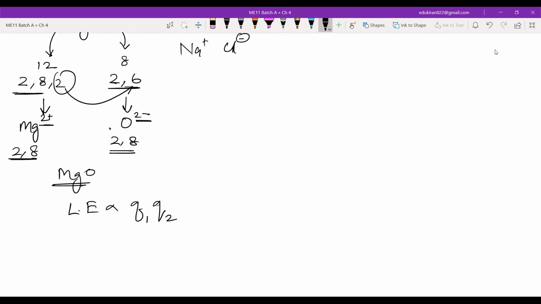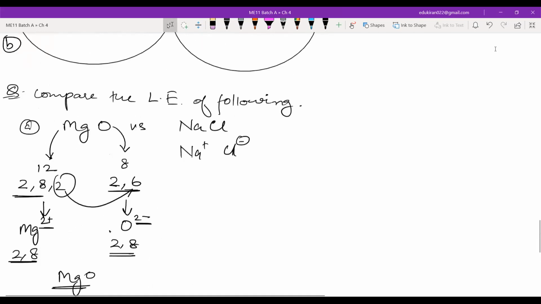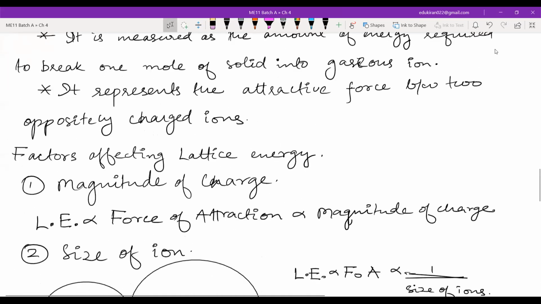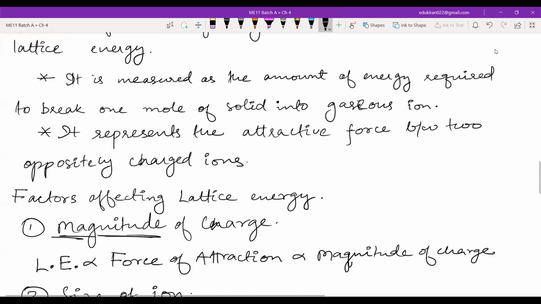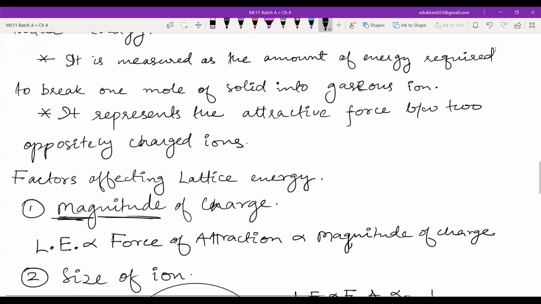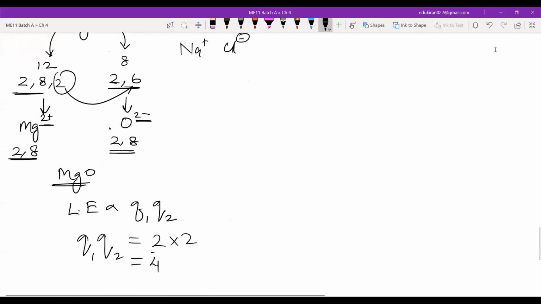So Q1, Q2 is equal to 2 into 2. Magnesium has 2 charge. You don't have to look at the sign here, you just have to look at the magnitude. Please, guys, magnitude of charge. Magnitude means just number. This will give you 4.